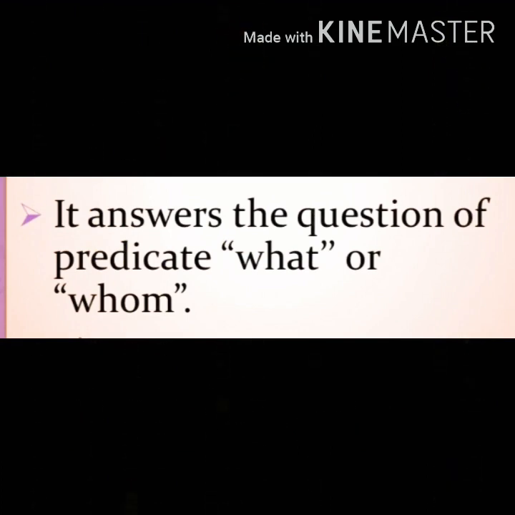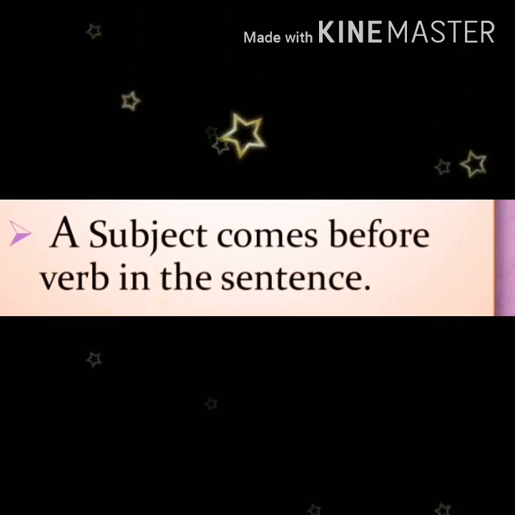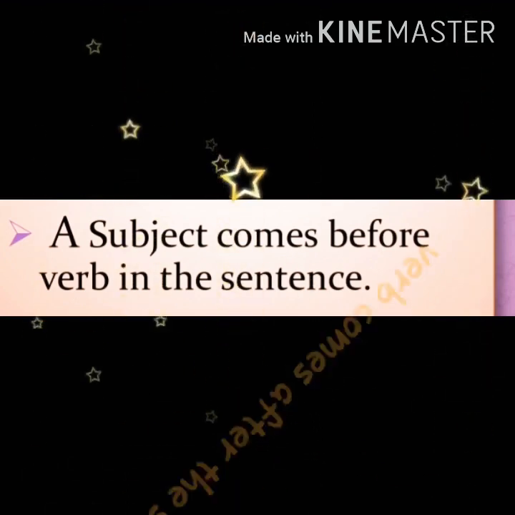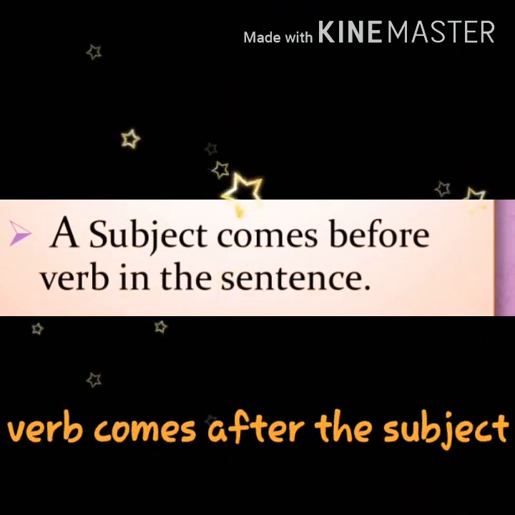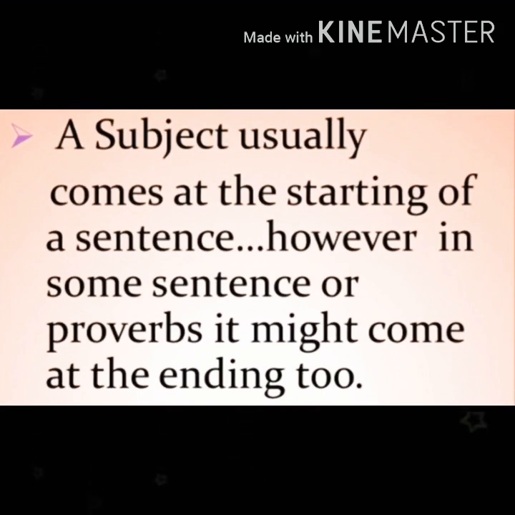Next rule is that the subject comes before a verb in the sentence. Yes, many times, almost 80%, a verb comes after the subject, so there is a subject and immediately followed is a verb. But this is not always. Remember this. The last rule is that a subject usually comes at the starting of a sentence.